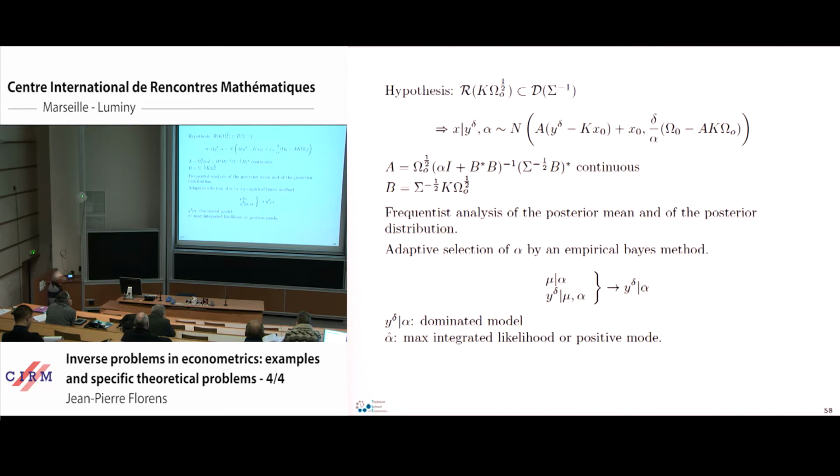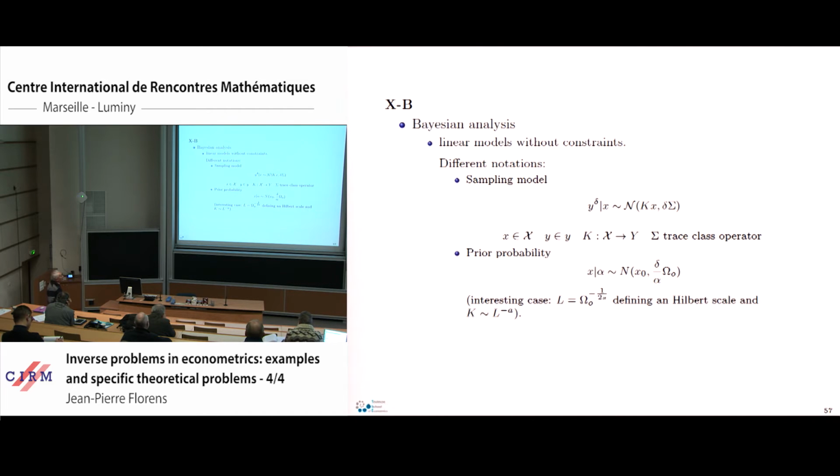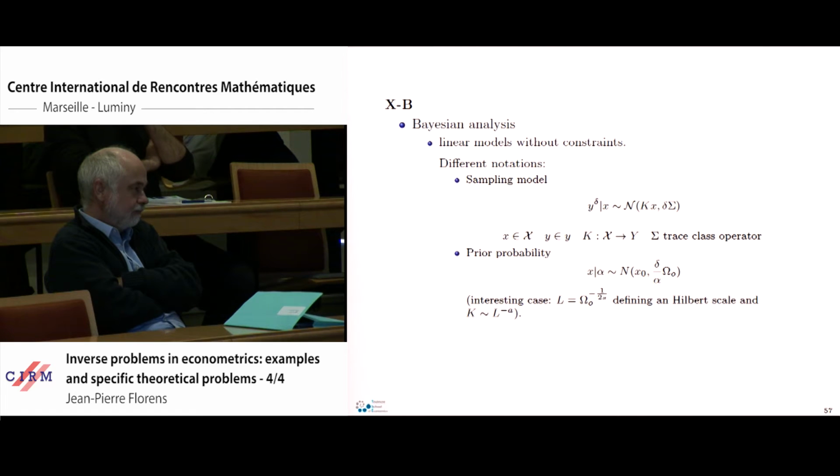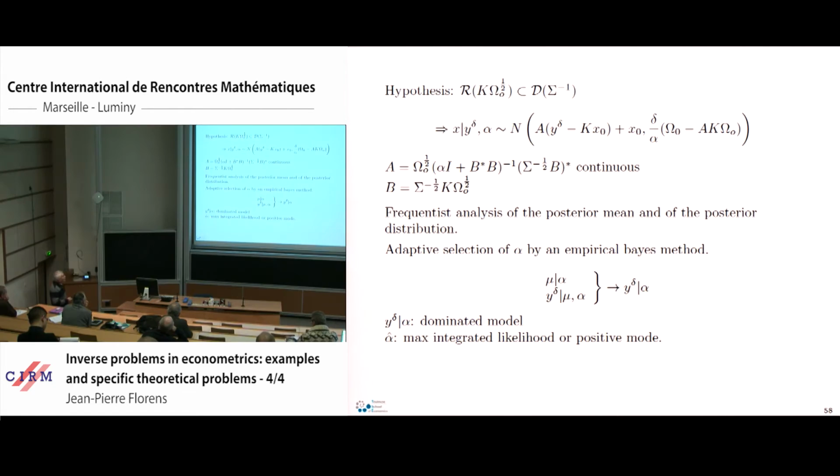The main problem in doing Bayesian analysis in that problem is that we can construct very easily the joint distribution of x and y delta, but if you want to apply the standard finite dimensional conditional formula, we have to invert some variance, and so we are faced with the traditional problem of inversion of an operator in Hilbert space. So what we have in particular proved, we have found conditions under which we can do the inversion, in particular a condition about the range of this operator.